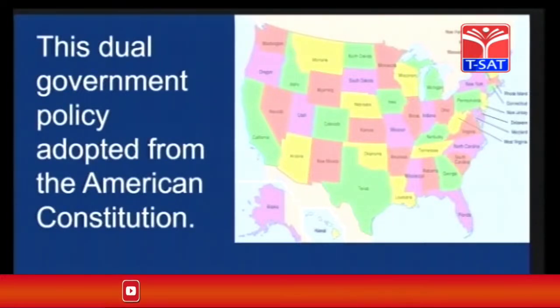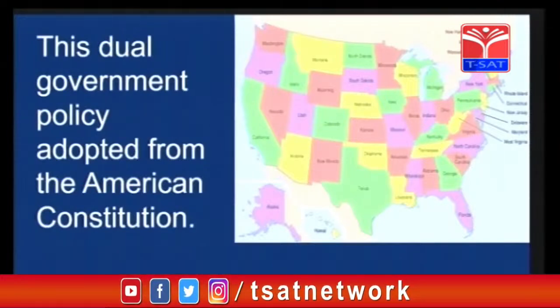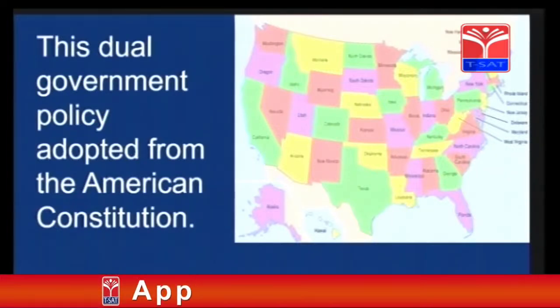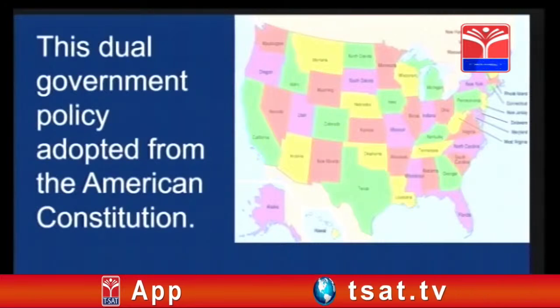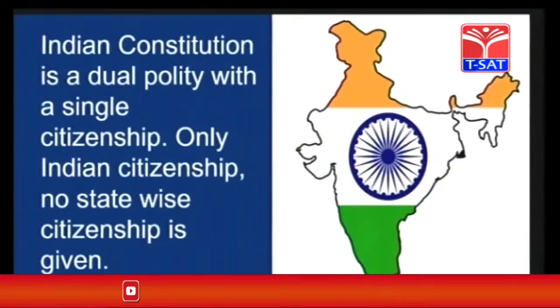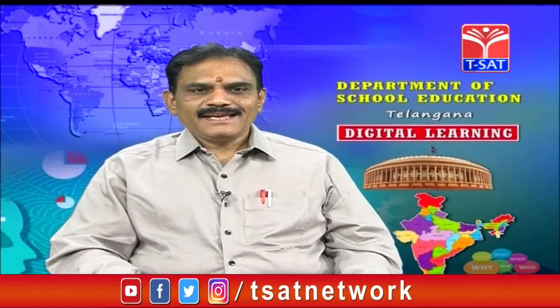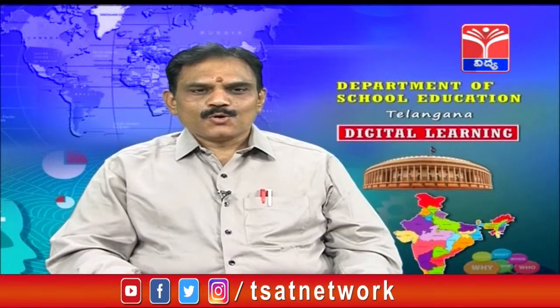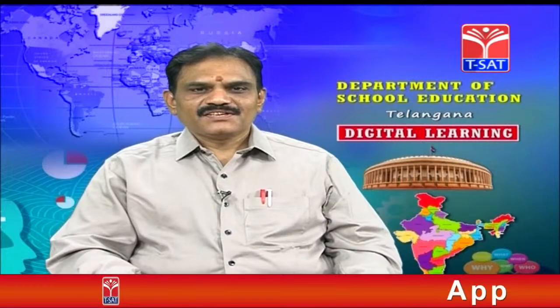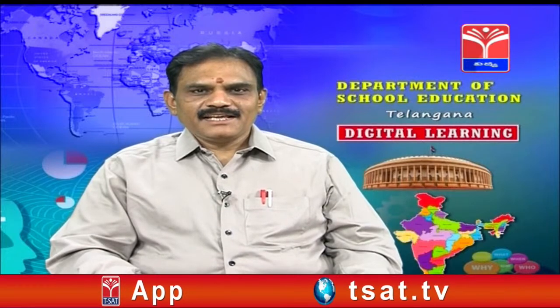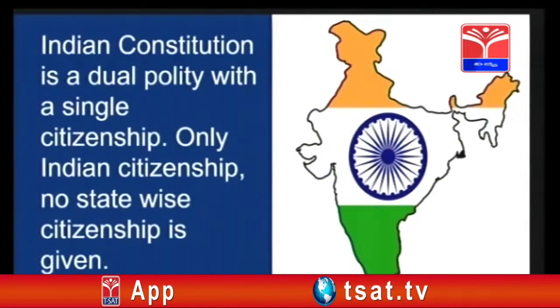Because of America, we call it USA, United States of America, with a number of states in it. So according to the American Constitution, we have taken from them this federalism. The Indian Constitution is a dual polity with a single citizenship, only Indian citizenship, no state-wise citizenship is given. Means here in India, totally we are called Indian only.